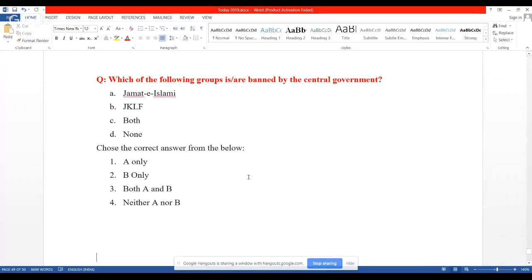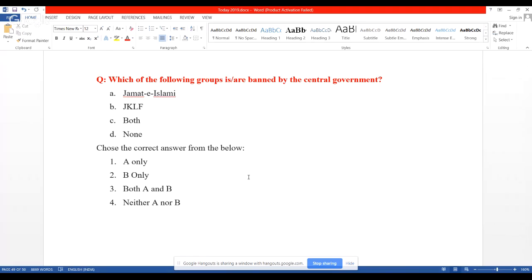And very recently, in Jammu and Kashmir, two associations have been banned. So let's see what are they. Look at this, you can find it out very easily. Just now I said two associations have been banned. Which of the following groups is or are banned by the central government? Number one, Jamaat-e-Islami. Number two, that is B, JKLF, Jammu and Kashmir Liberation Front. Option C is both, D is none.